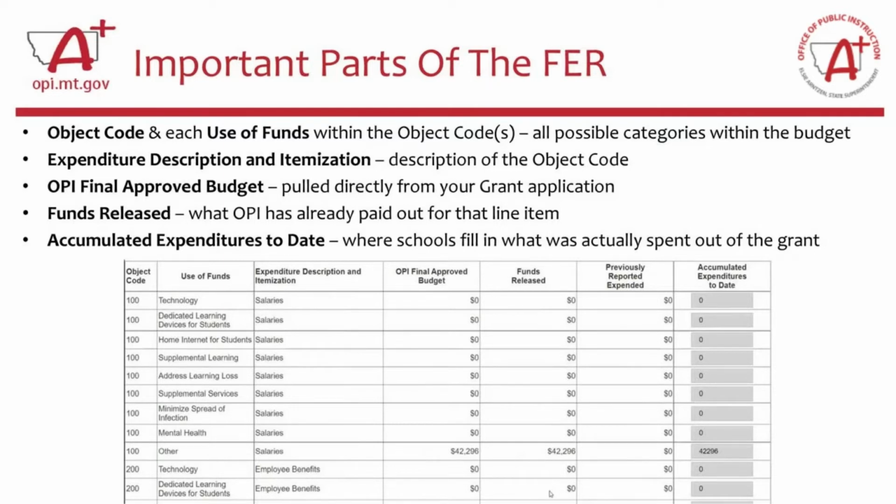And then the last column you need to look at is the accumulated expenditures to date. This is a column that you will fill out. All the other columns in this table are automatically filled in by eGrants. You will only be filling in the last one where you can see those grayed out boxes.